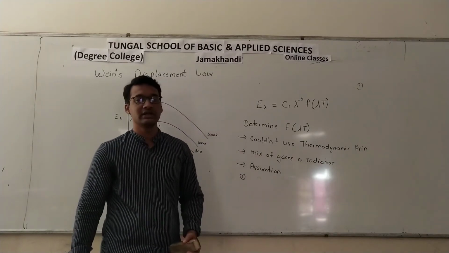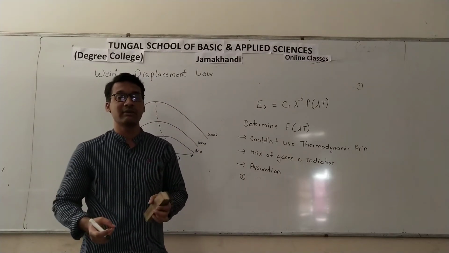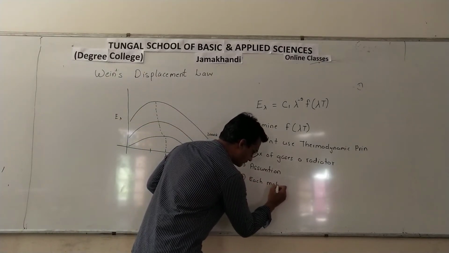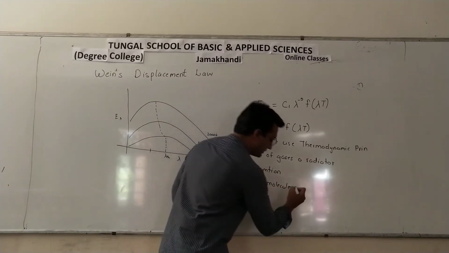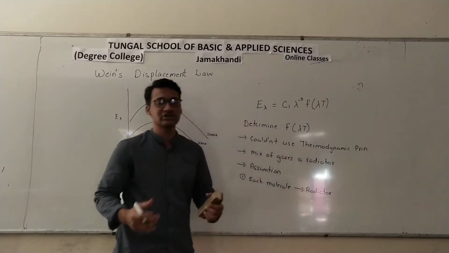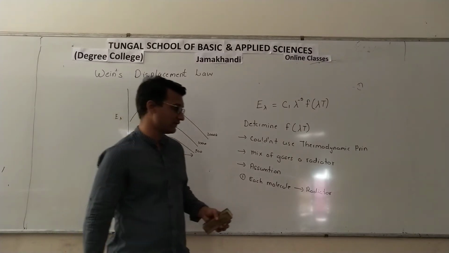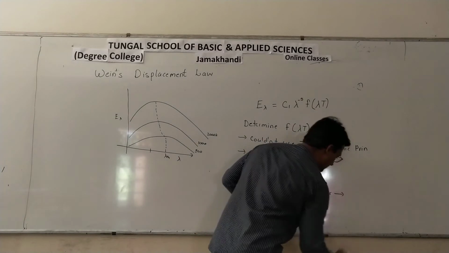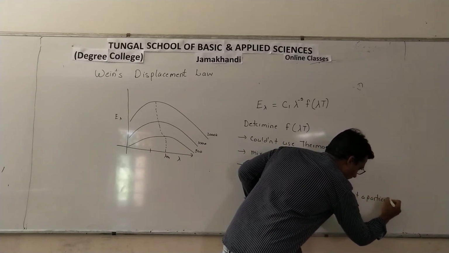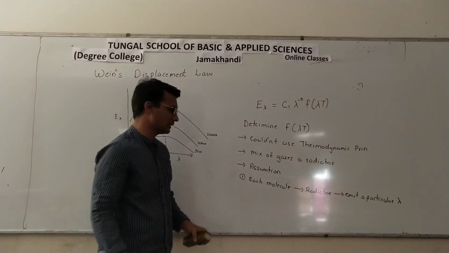The first assumption that he made was, now we are using a mixture of gases. This mixture of gases, when they are heated, will start vibrating. So what he said was, each molecule behaves as a radiator. Each molecule vibrates, and this vibration creates wavelets, or waves of energy. And these radiators emit a particular wavelength. Each molecule that is vibrating will emit a particular wavelength.